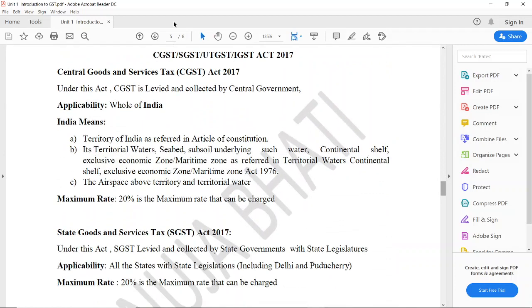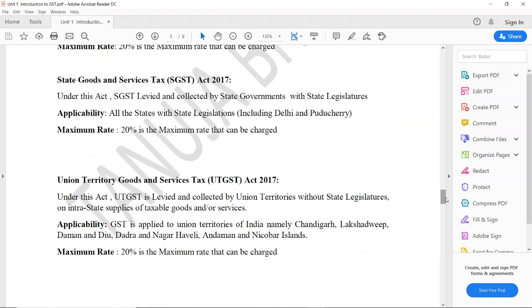Now, let us see the different acts: the CGST, SGST, UTGST and IGST Acts, and where these acts are applicable. The CGST Act is the Central Goods and Service Tax Act. It applies to the whole of India. The maximum rate is 20%. The SGST Act applies to taxes collected by the state governments with state legislations, and the maximum rate that can be charged is 20%.